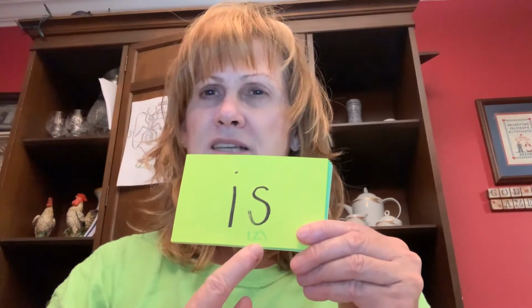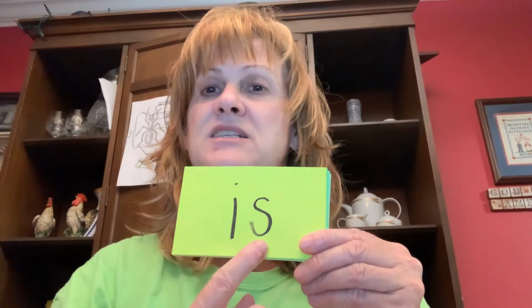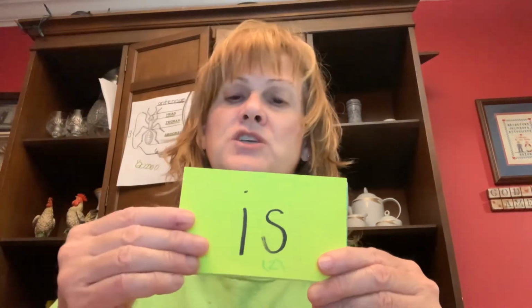So the first thing I want to do is go over the words that we had from a couple of weeks ago, but we still should be practicing these. So here we have Y-E-L-L-O-W. It is a color word. It is yellow, and I'm doing the sign for yellow right now. And then we have I-S, and I don't know if you can see, but right here I've written in a Z because it's actually is. Is your mother home with you? Is. And you'll see that word a lot when you're reading.